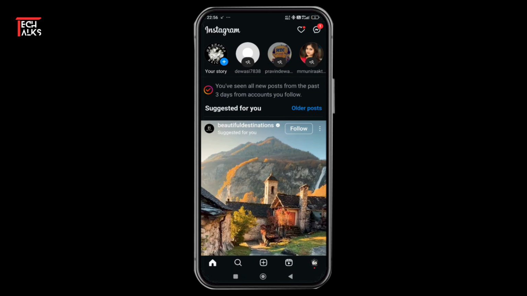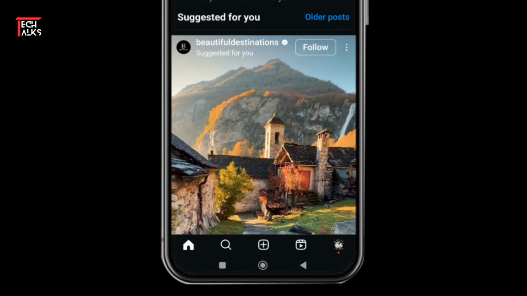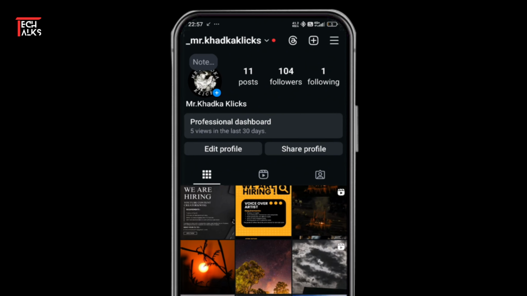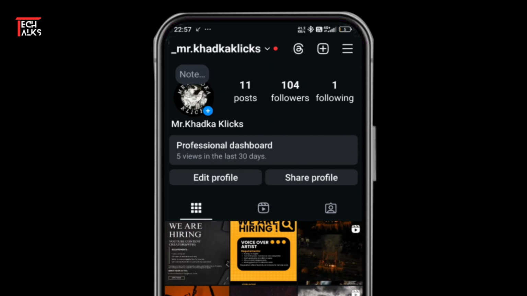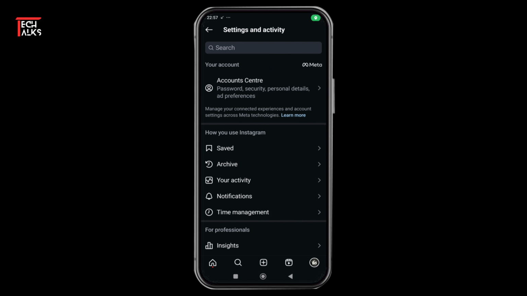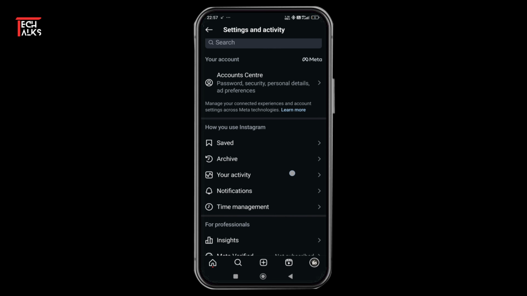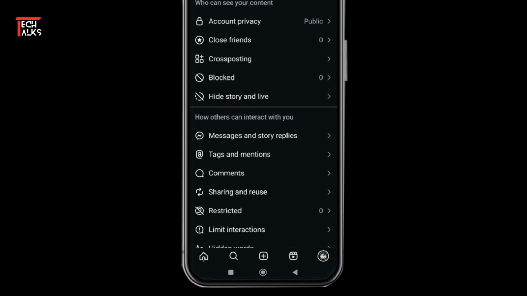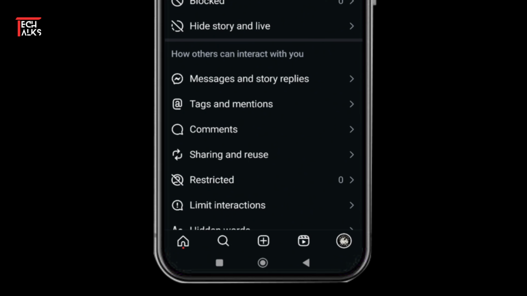Now go to your profile by tapping on this profile icon located on the bottom right hand side of your screen. Here on the top right hand side of your screen, you will find this hamburger icon. So tap on it. Now scroll down all the way to the bottom. And here you will find this icon, tag and mentions, so tap on it.